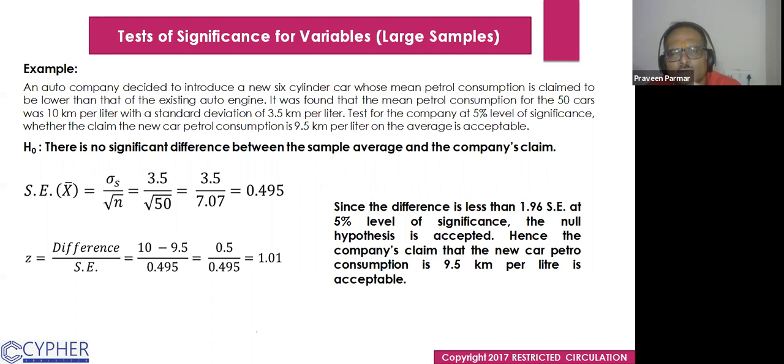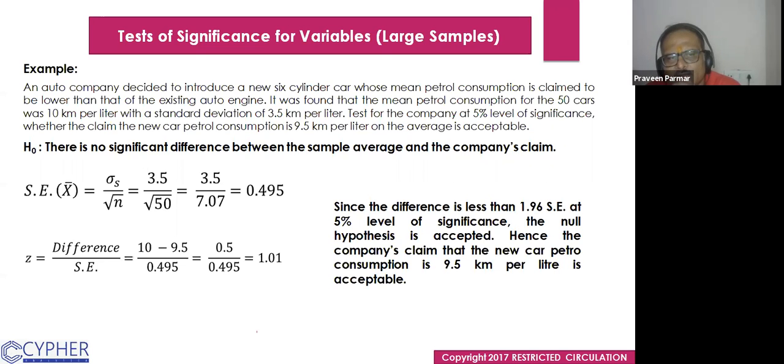So first we find out the standard error. That is we have the sample and the standard deviation of the sample we divide by root n. So we get here 0.495, which is our standard error. Z test, we know that the difference over standard error, it is 10 minus 9.5 over 0.495.